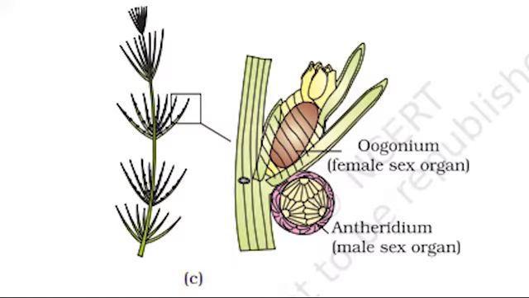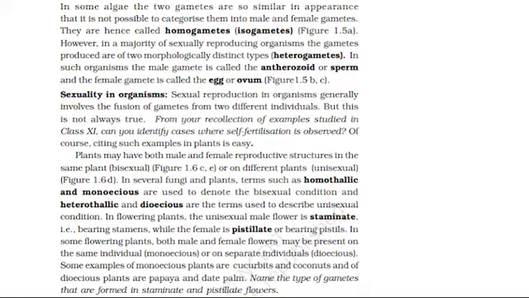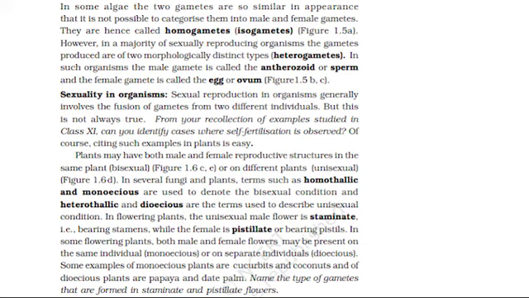Plants may have both male and female reproductive structures in the same plant, bisexual, figure 1.6c, or on different plants, unisexual, figure 1.6d. In several fungi and plants, terms such as homothallic and monoecious are used to denote the bisexual condition, and heterothallic and dioecious are the terms used to describe unisexual condition.